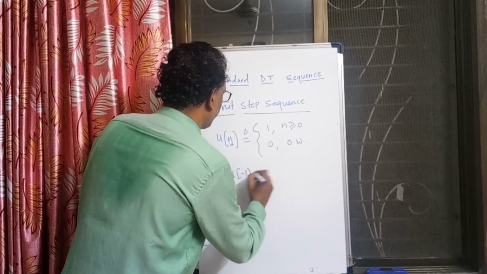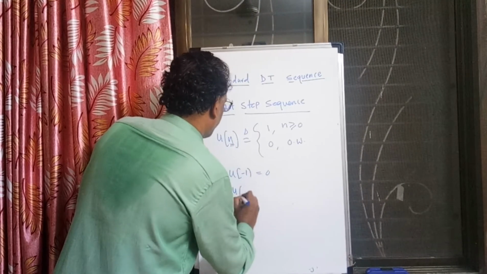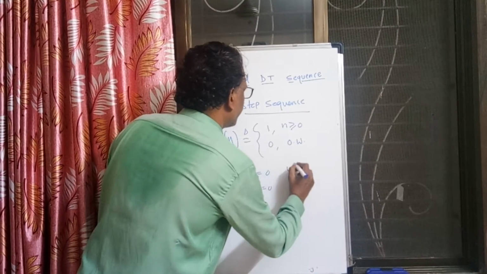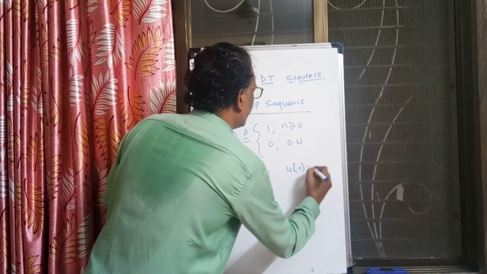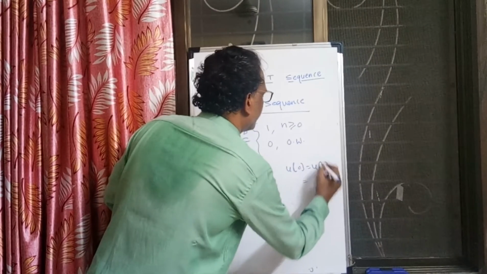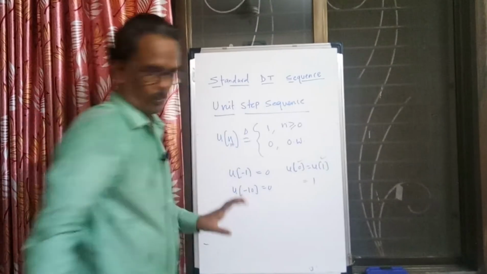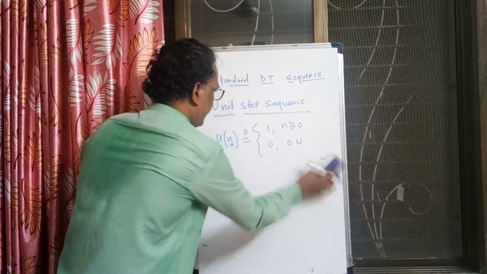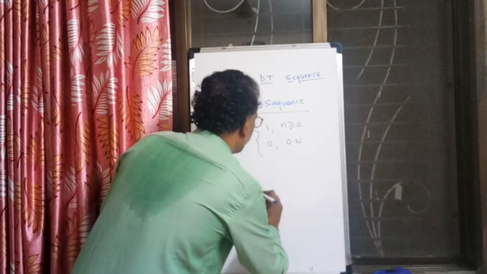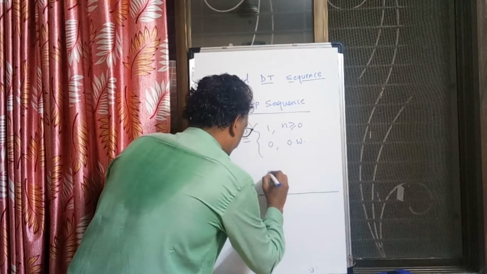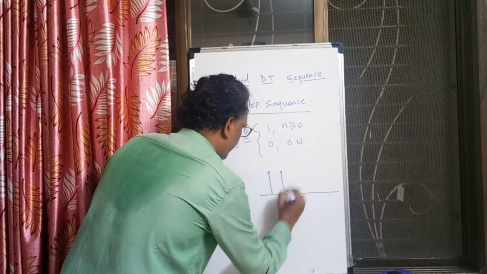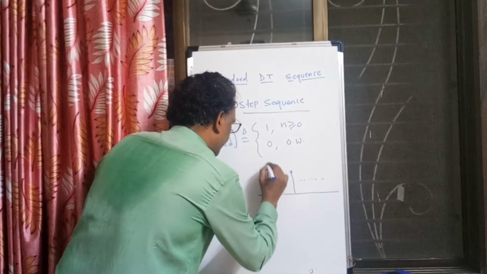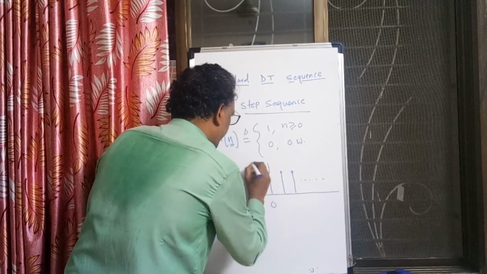For negative index, if the index is negative like u of minus 1, u of minus 10, the answer is 0. And if u has a positive index, u0, u1, all these positive indices, the answer is 1. So the unit step sequence, if you try to plot it, we get a plot like this: 0, 1 at 1, 2, and it goes on. The name of the signal is given at the 0th sample.